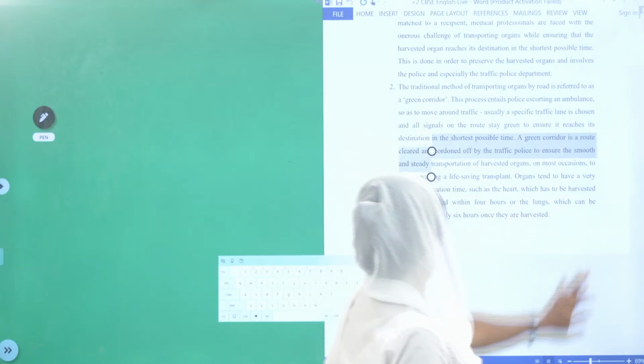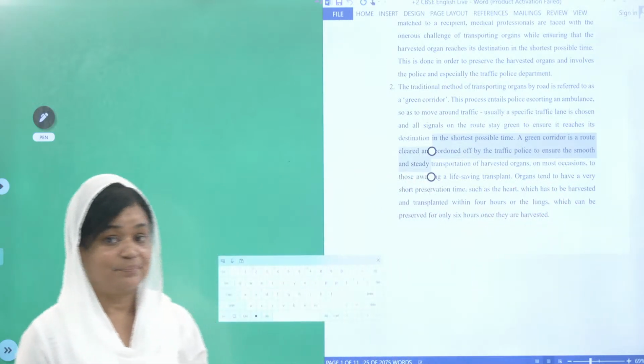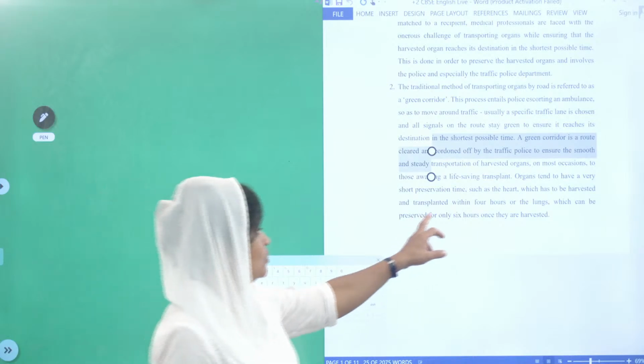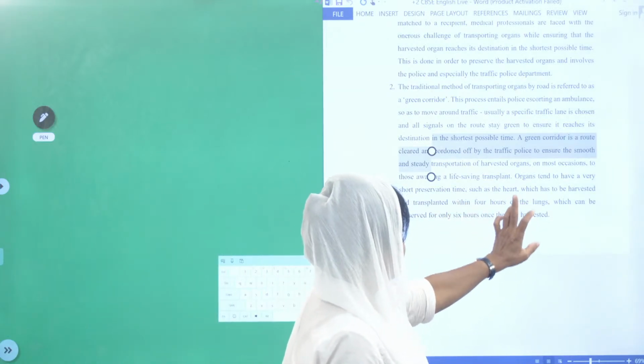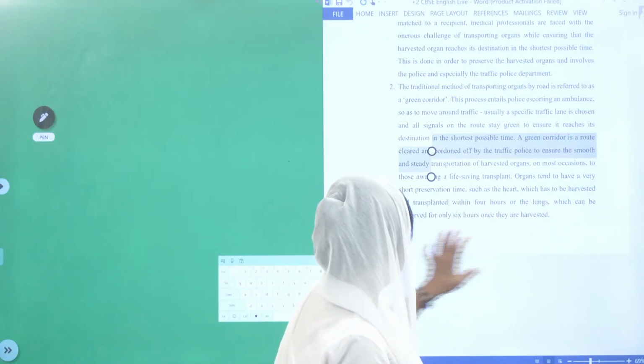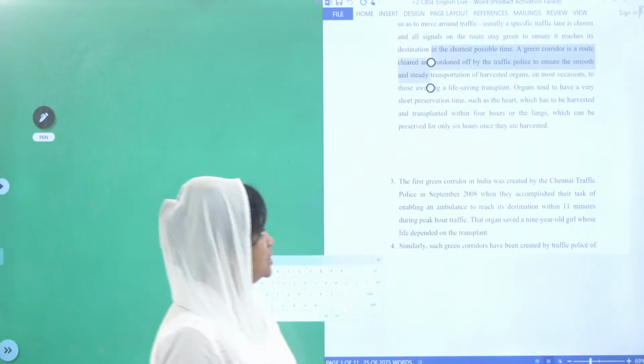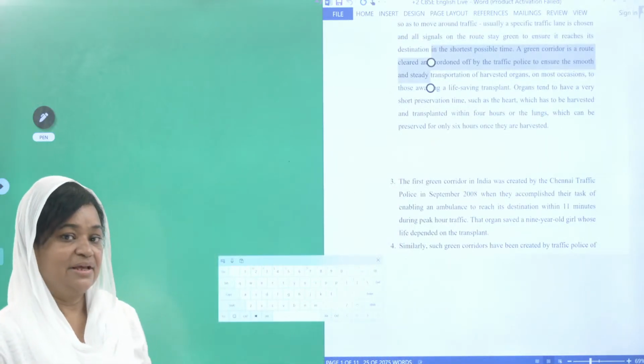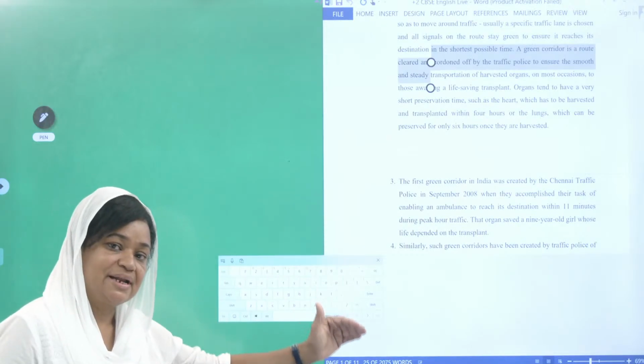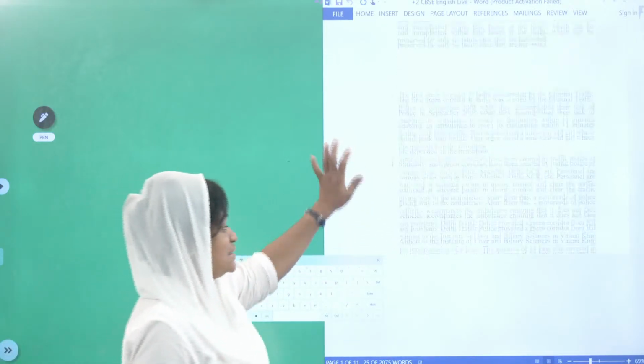Organs tend to have a very short preservation time. They do not have much life, such as the heart, which has to be transplanted within 6 hours after it is harvested. Okay, now children, you will be going on reading like this until this passage ends.